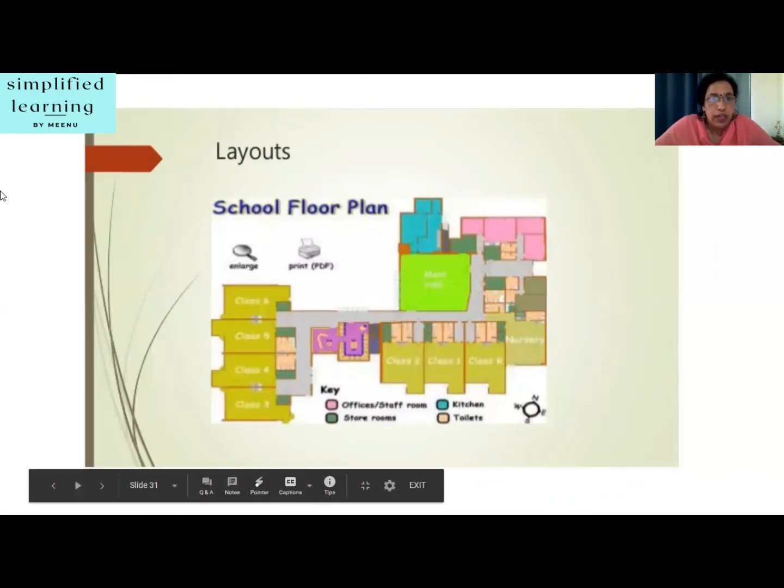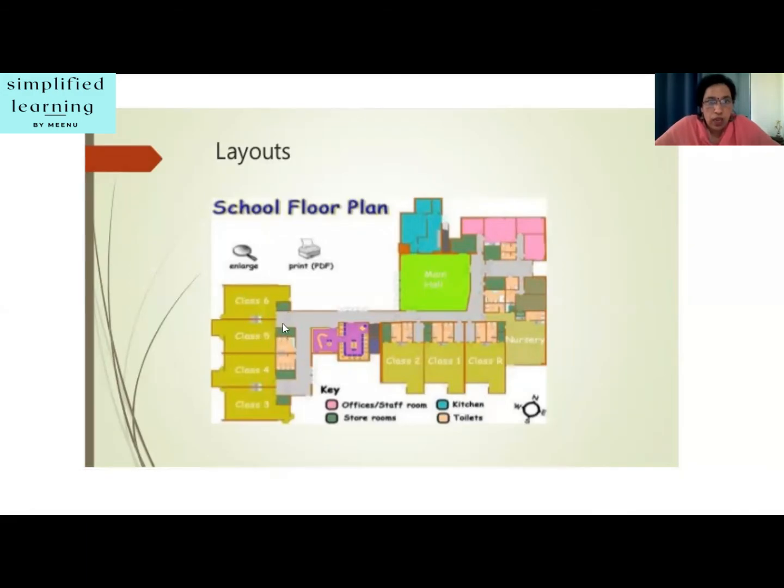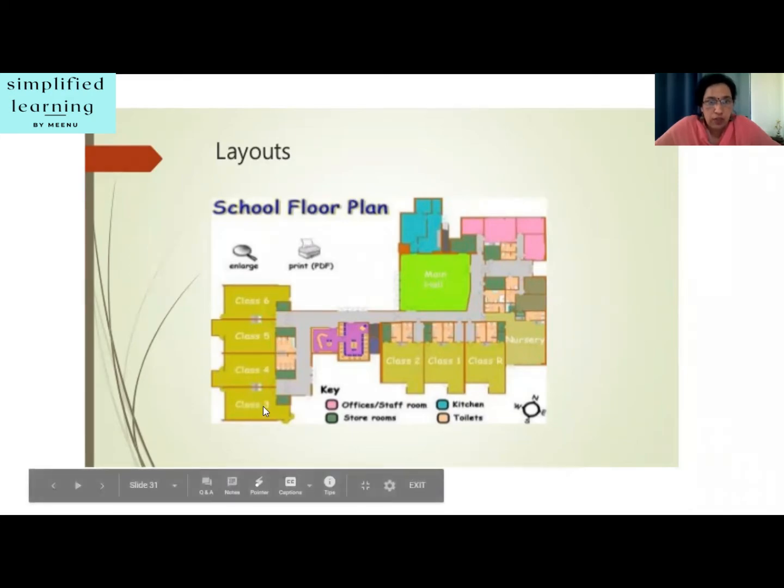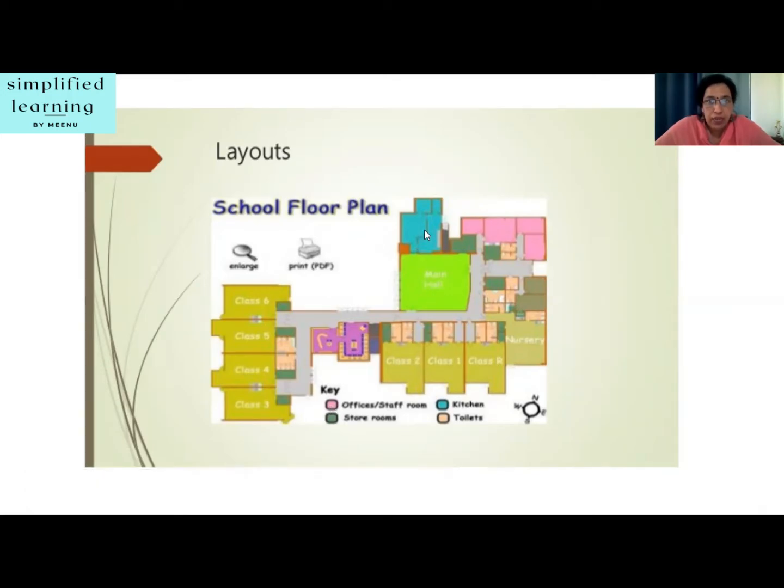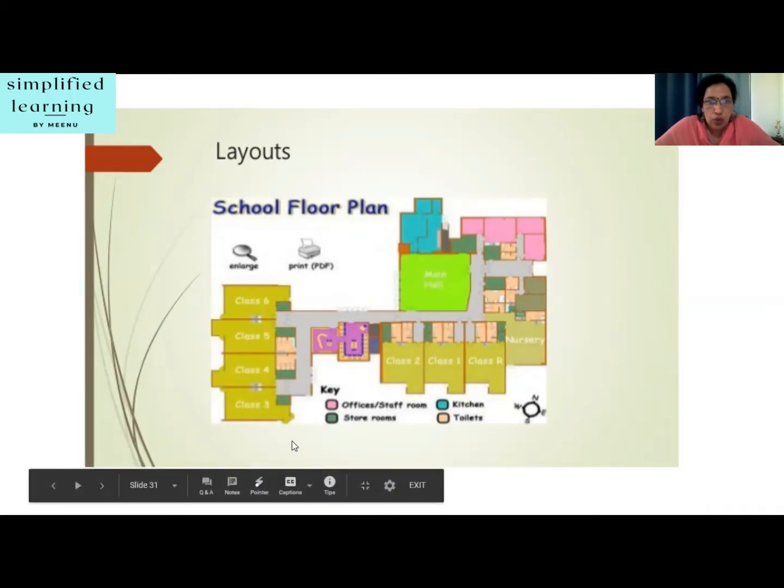Now here you can understand the different areas which are located in this school. For example, these are classrooms, given all the numbers here. Then from the key we can make out where the offices are, given in pink color here, then storerooms and other things.